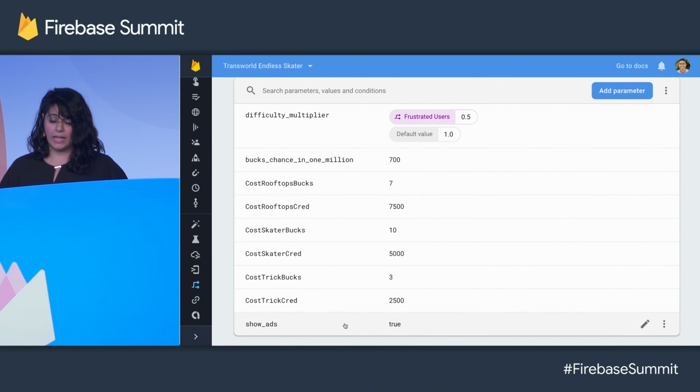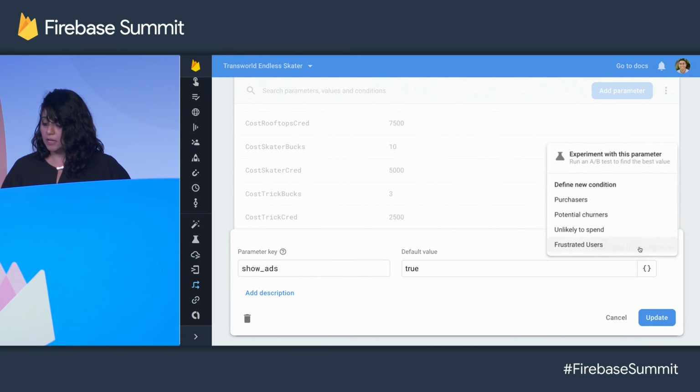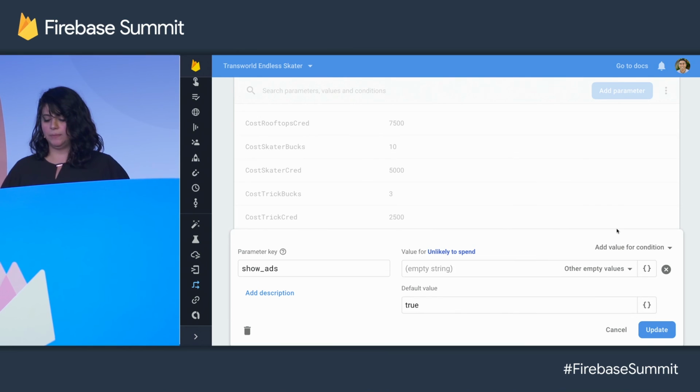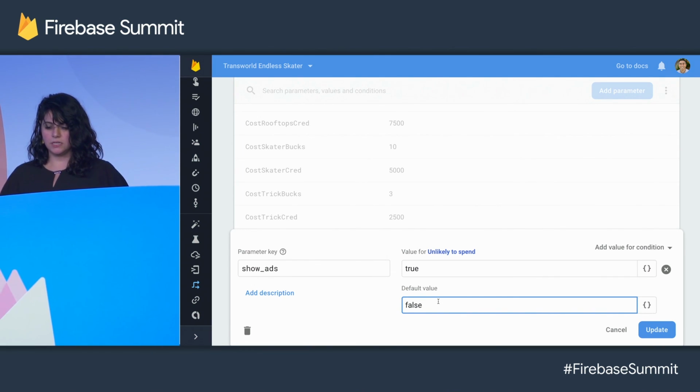Or, for example, I can add a new remote configuration, one that shows ads, but I only would want to show it for people who are unlikely to spend any money in my game. So it is true for this, because we want to try out a new monetization strategy. We're going to start enabling ads for users who are unlikely to spend and otherwise have them turned off. And if we can go back to slides, please.